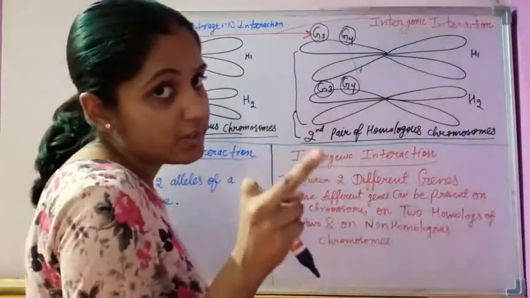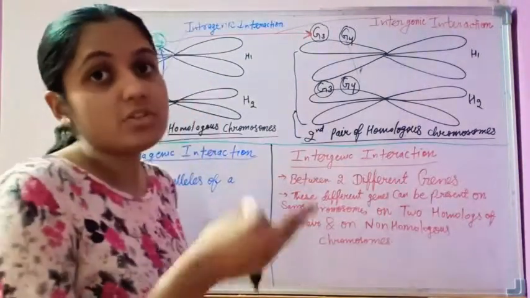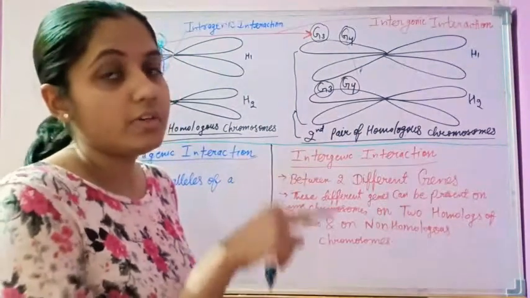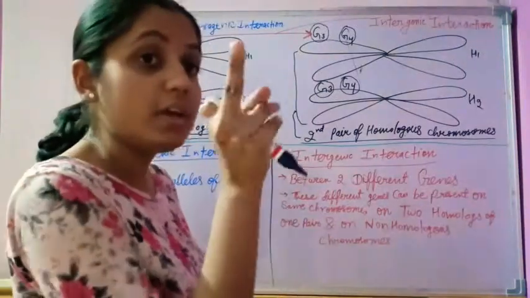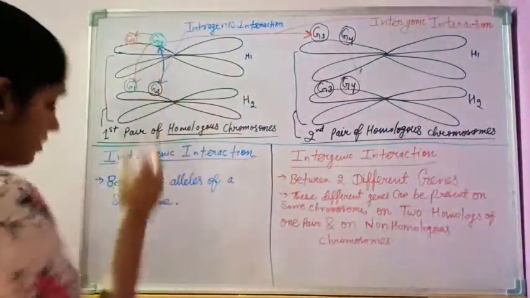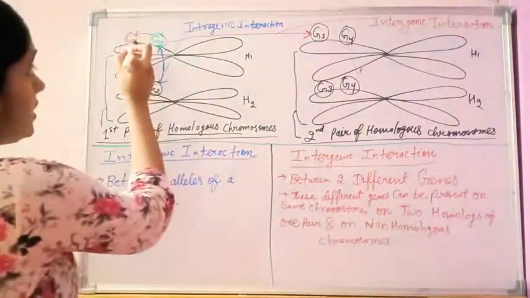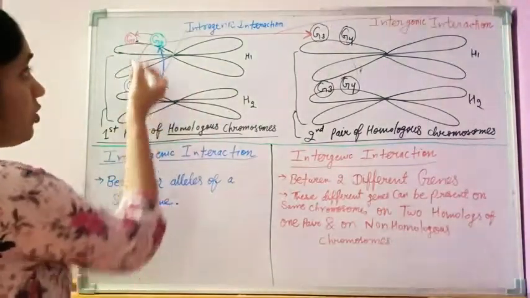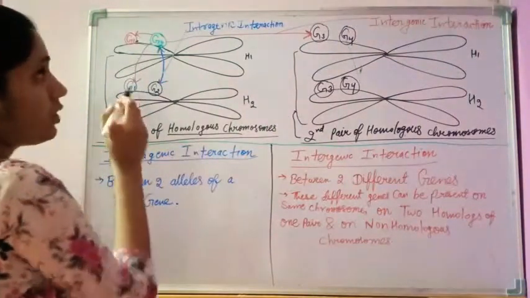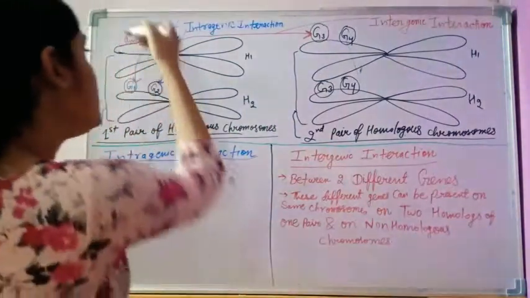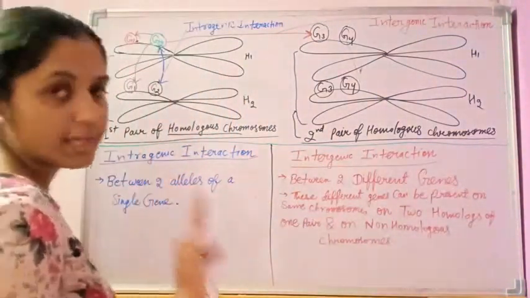if we take the example of a character, the flower color gene, which has two alleles. The first is the red color flower allele and the second is the blue color flower allele, but they are of a single gene. So the red color flower allele is present at this place on homolog 1, and at the same place on homolog 2 the blue color flower allele is present. So the locus is the same. So these are called homologous chromosomes. Okay, and you know the term allele. Okay, then